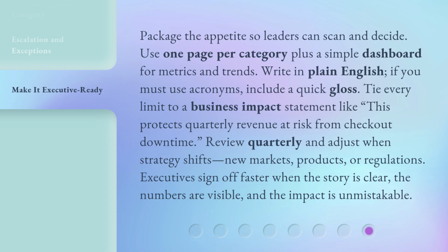Package the appetite so leaders can scan and decide. Use one page per category, plus a simple dashboard for metrics and trends. Write in plain English. If you must use acronyms, include a quick gloss. Tie every limit to a business impact statement like, "This protects quarterly revenue at risk from checkout downtime." Review quarterly and adjust when strategy shifts, new markets, products, or regulations. Executives sign off faster when the story is clear, the numbers are visible, and the impact is unmistakable.